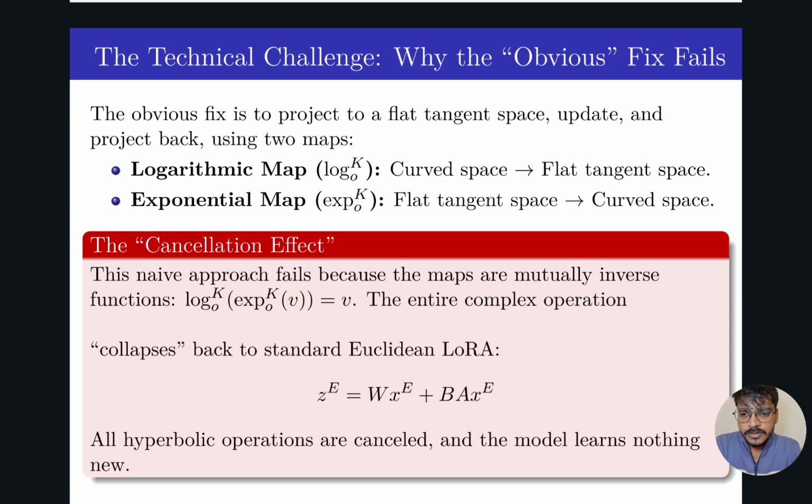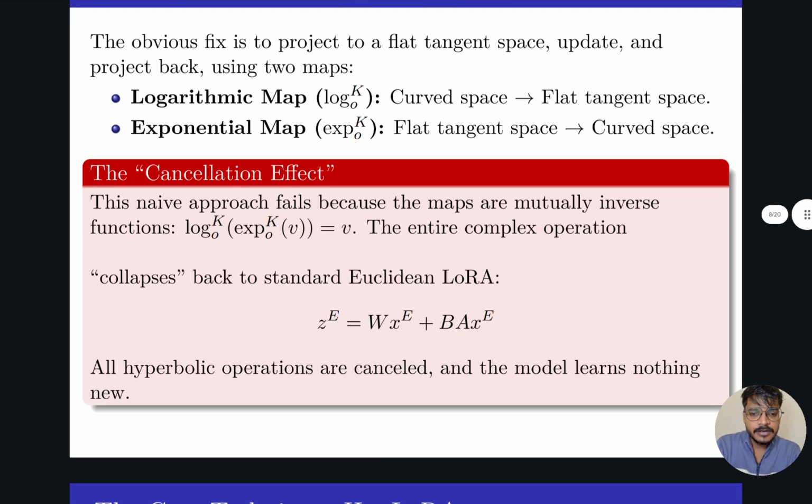The naive approach fails because the maps are mutually inverse functions. The entire complex operation collapses back to standard Euclidean LoRA, like z equals Wx plus BAx. As we know, all hyperbolic operations are cancelled and the model learns nothing new.